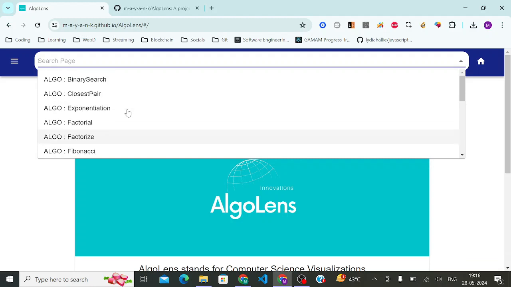Initially, I used to host this project on Heroku, but then the Heroku free tier expired. So then I thought GitHub is a good way. I had to figure out routing. I switched to hash routing for this, and that was a problem statement in itself that I had to figure out.